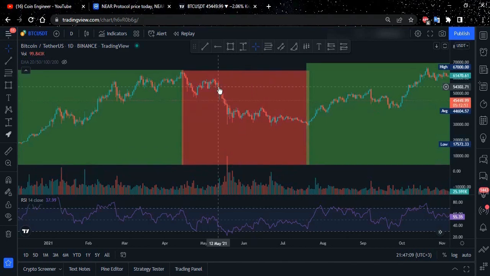When it comes to the name of bear, where does it come from? Of course, originally it comes from the bear. So when a bear attacks, the claw goes from upside to the downside. So that's why it's a bear market. People call it a bear market.